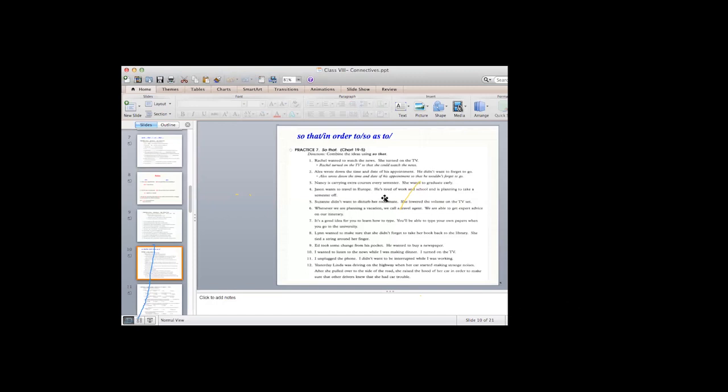Now, Alex wrote down the time and date of his appointment. He didn't want to forget to go. Alex wrote down the time and date of his appointment so that he wouldn't, again, modal verb, he wouldn't forget to go, okay?